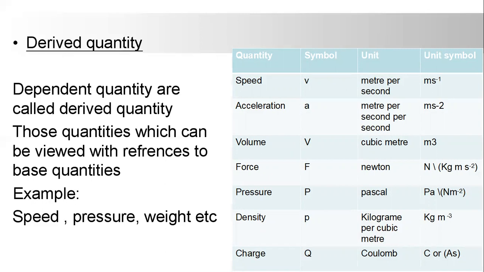The unit of pressure is Pascal, represented by Pa, and it is equal to Newton per meter square. Density is represented by rho. Its unit is kilogram per cubic meter. The unit of charge is coulomb, represented by C.